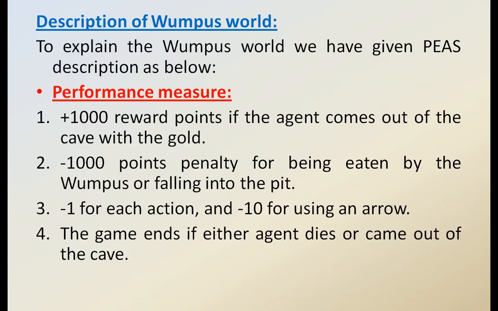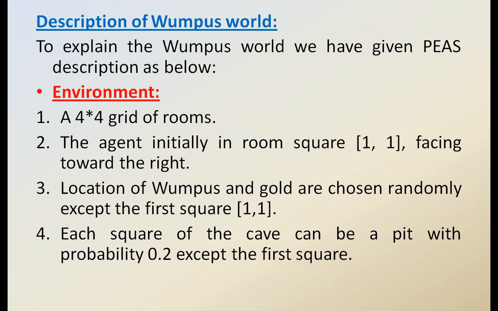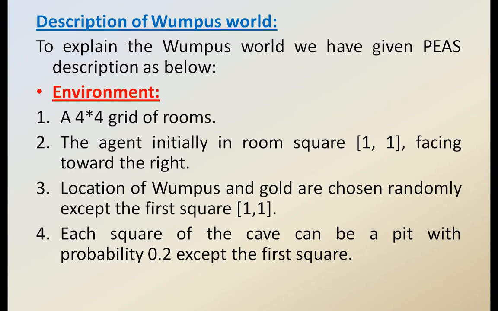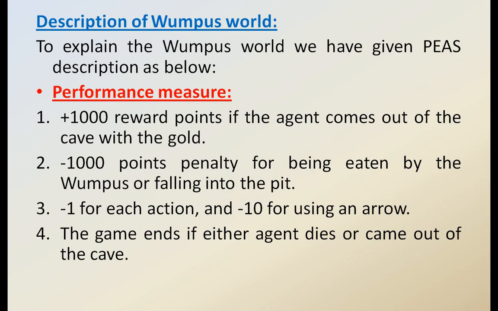Now this is the description of the Wumpus world, and we are going to talk about the PEAS of this particular game. All of you know the meaning of PEAS: performance, environment, actuators, and sensors. So what are the PEAS for this particular game? Now we are going to see.